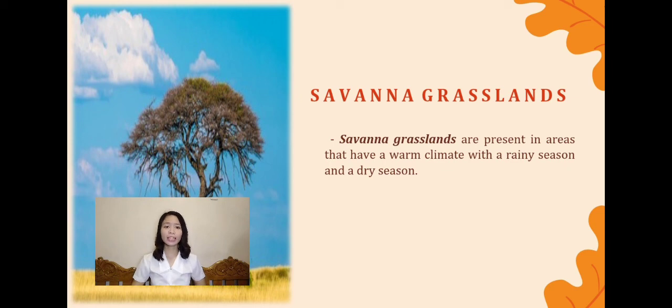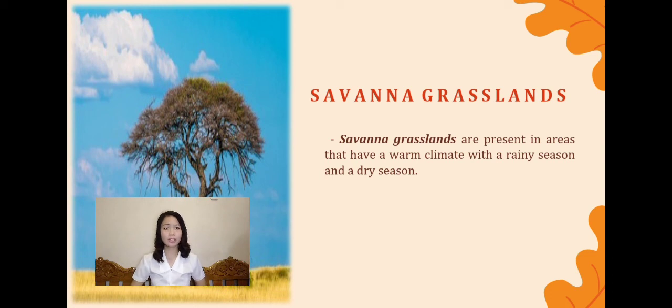Next is, what are savanna grasslands? Savanna grasslands are present in areas that have a warm climate with rainy seasons and dry seasons. Most of the precipitation falls during just a few months of the year. This results in a long dry season that inhibits the growth of trees.